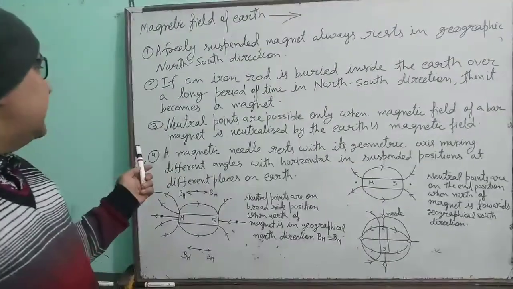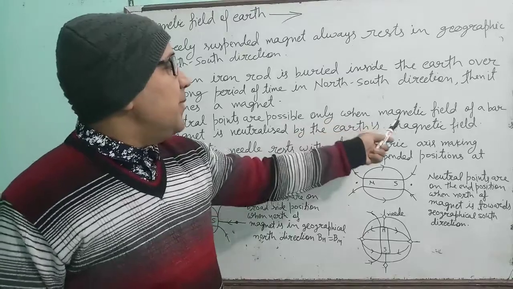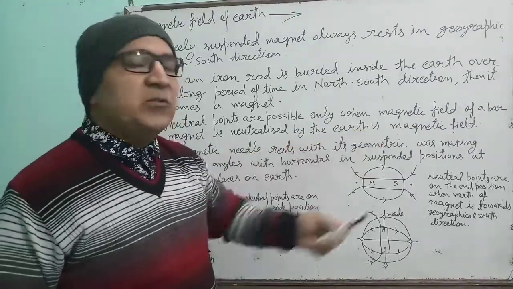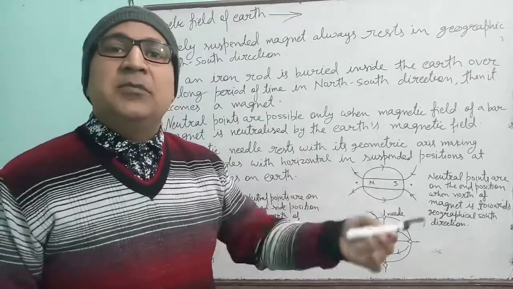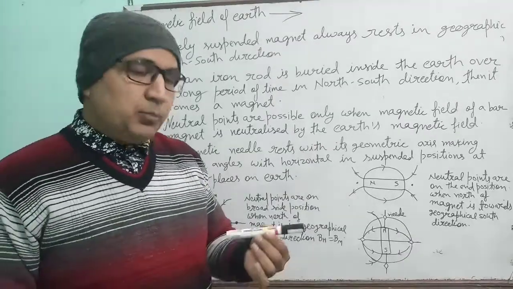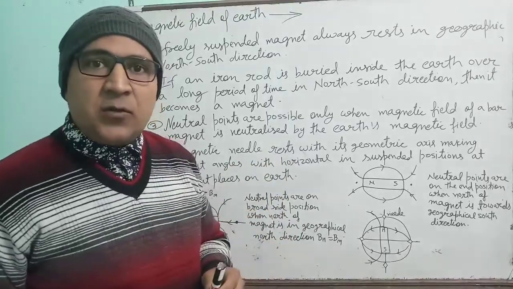Okay. The third evidence is neutral points are possible only when the magnetic field of a bar magnet is neutralized by the earth's magnetic field. Children, every magnet has some neutral points. Neutral points are those points where the net magnetic field is zero.